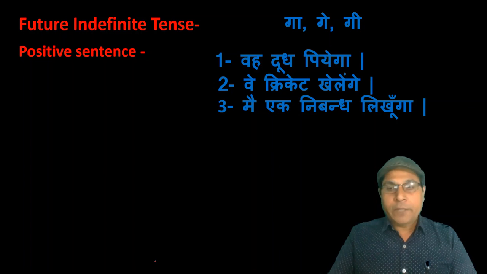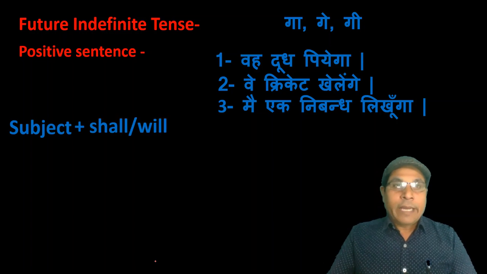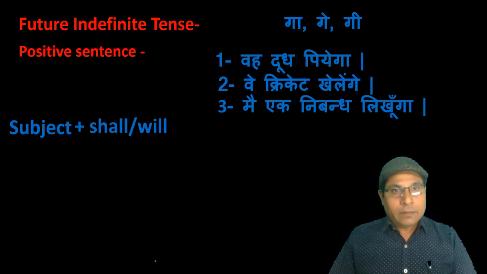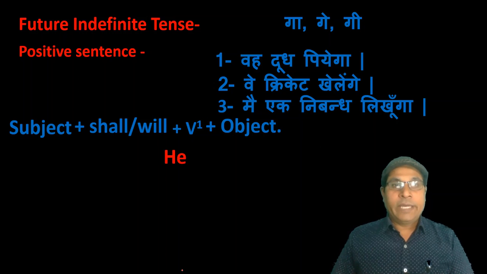We make future indefinite tense with subject and shall or will as a helping verb, then first form of the verb, and at last you have to write object. Let us see the first sentence. वह दूध पिएगा. Translate the sentence. First of all, you have to write subject he. Then you have to write helping verb.